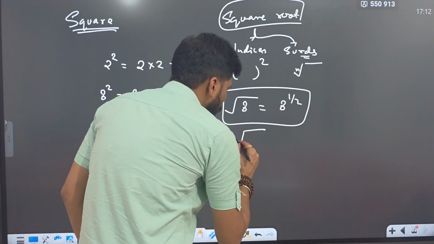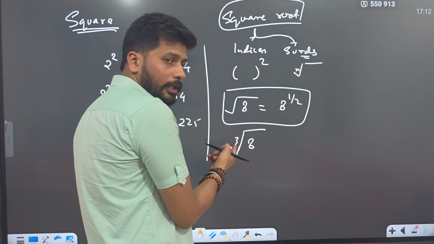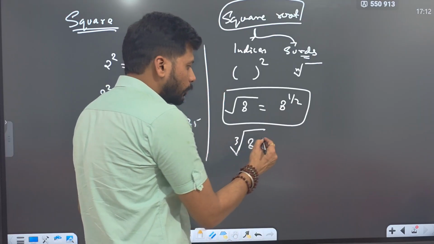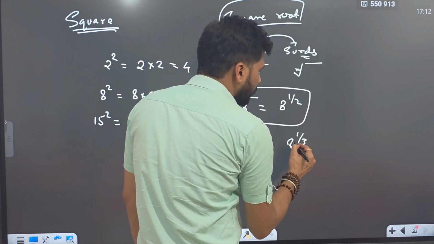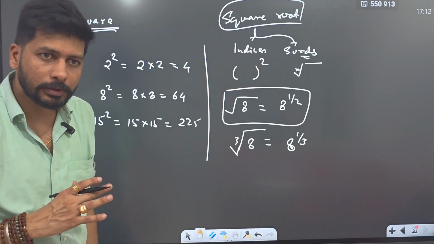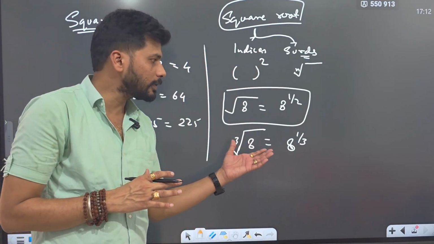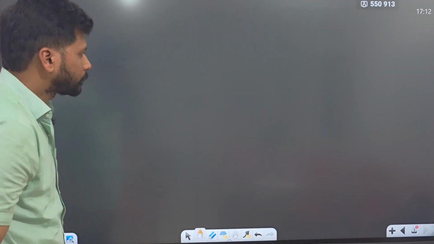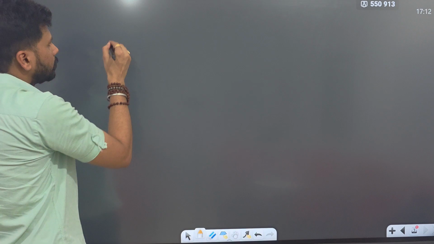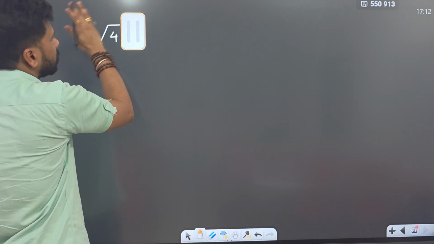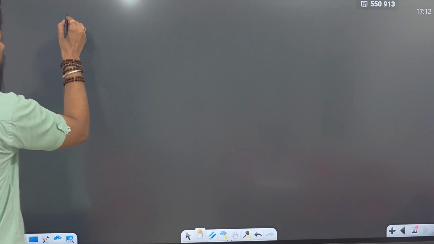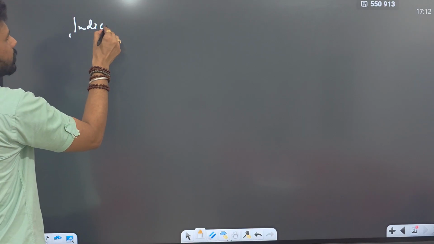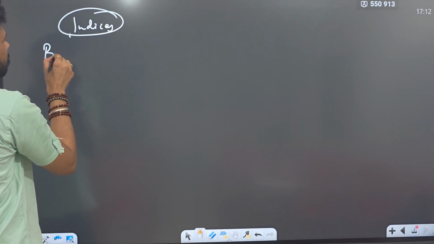Similarly, cube root of 8. When 3 is written there, then it means cube root. Cube root means 8 raised to the power 1 by 3. Understood? We are saying how to solve these values. Now we are going to solve them further. Before starting with this, I will let you know what we mean by indices and some properties of indices.